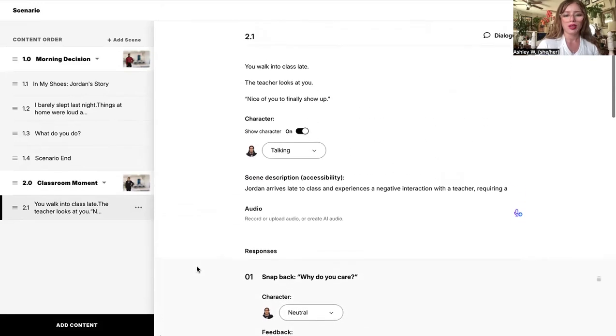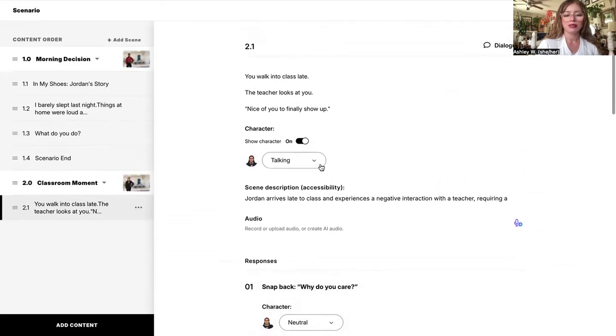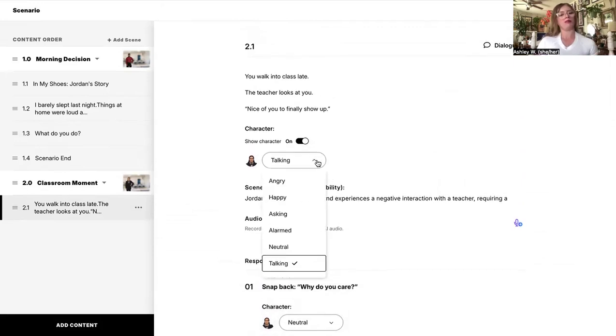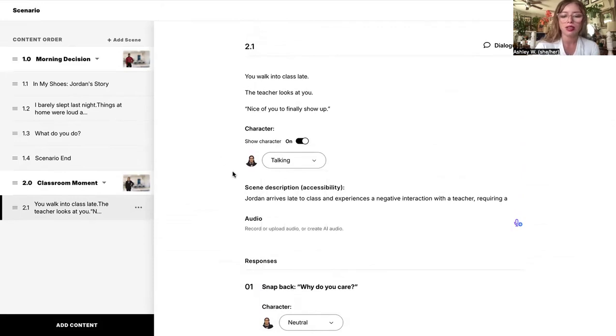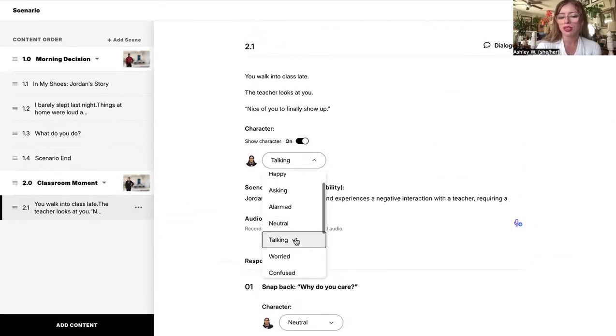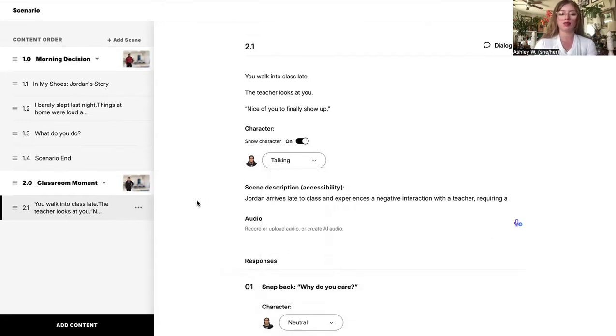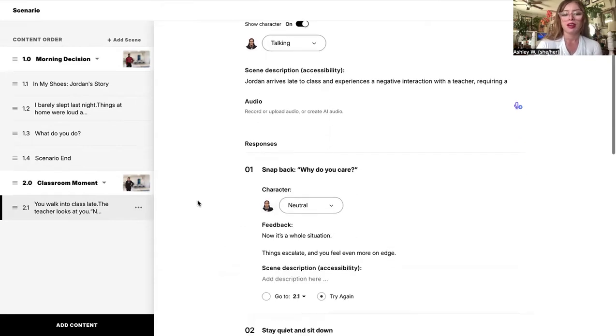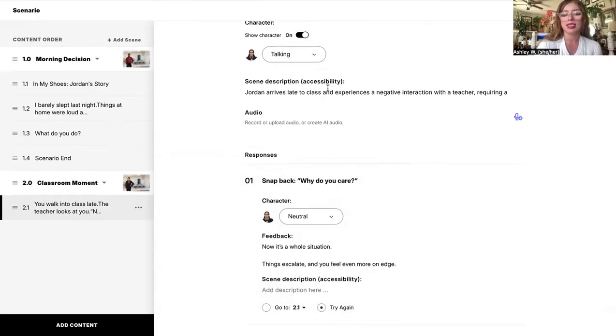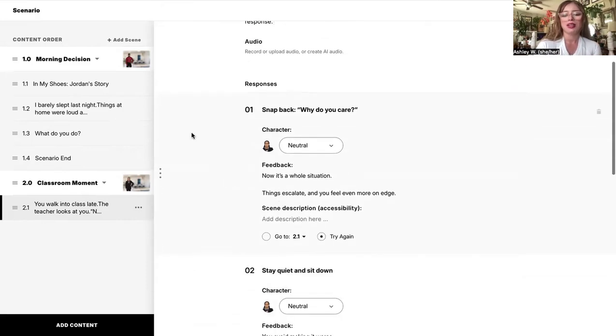So, with that, the emotion and the character that you can adjust, here it is right here. It says talking. I just have her under talking. You can choose worried, confused, stressed, thinking, just depending on the situation and what's being said. The description of this is Jordan arrives late to class and experiences a negative interaction with the teacher, requiring a response. So here are our responses.